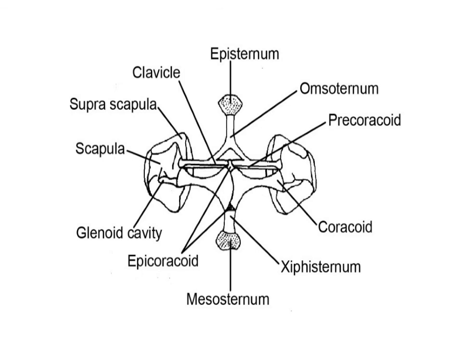The mesosternum is a bony line to the epicoracoid. The mesosternum lies opposite to this omosternum. You have the mesosternum and the xiphisternum. The hind end of the sternum is formed of the mesosternum, which is again a cartilage, and you have a xiphisternum just like the omosternum.